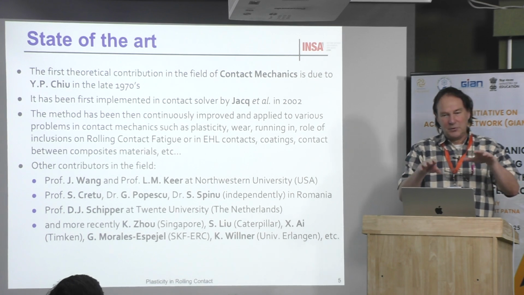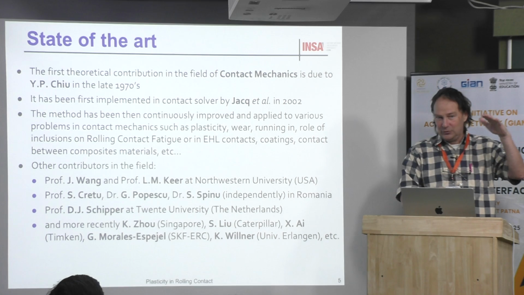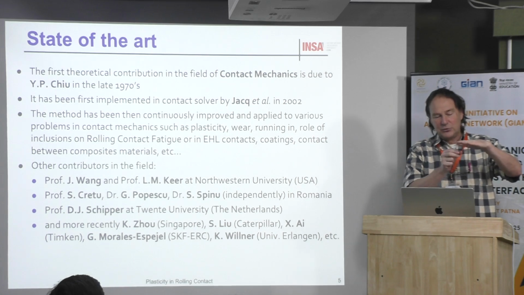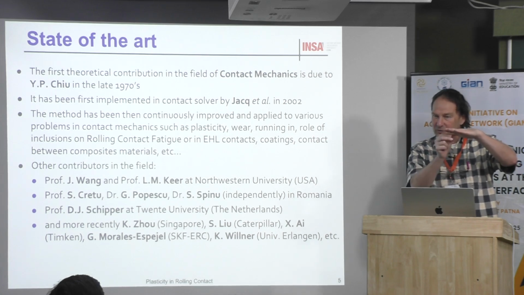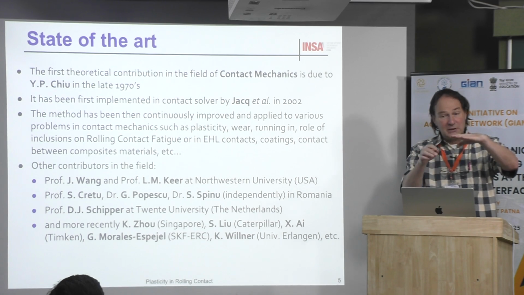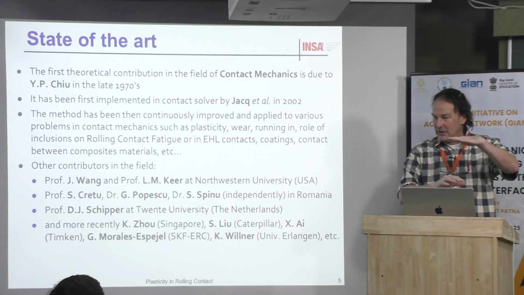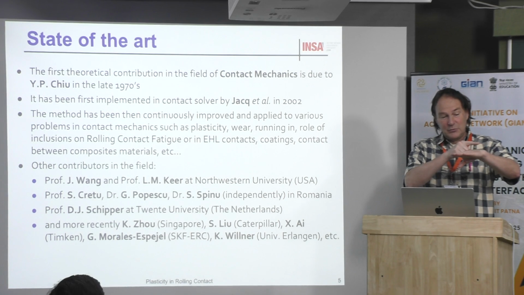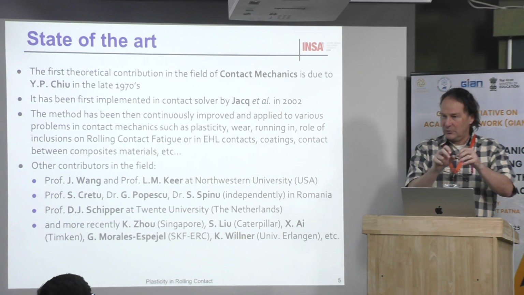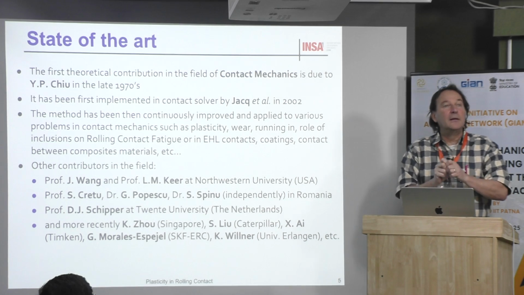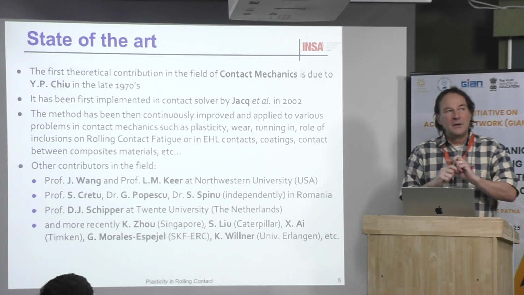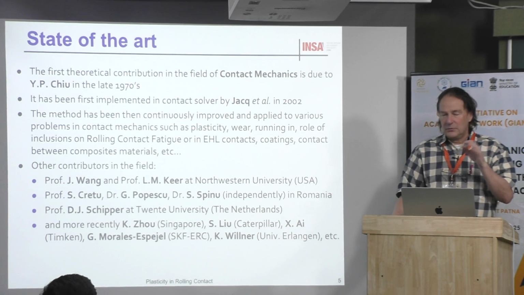Then he published a first paper for infinite space, the second one for half space, and by moving the cuboid below the surface, he was able to calculate the displacement everywhere in the half space, including the strain and the stress, and then it was possible to calculate the surface deformation due to the presence of a plastic cuboid.